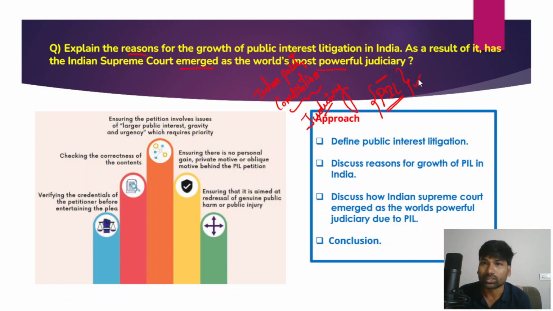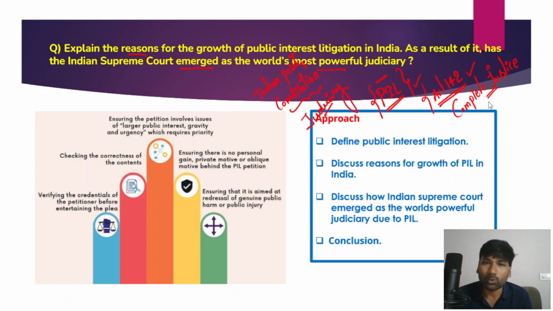And the second part of the question: because of the increased number of public interest litigations, the Indian Supreme Court has emerged as the world's most powerful court. Now I'll tell you one example, which is Article 142 of the Indian Constitution. That is, the Supreme Court is empowered to provide complete relief on any issue, right? So the Supreme Court very often uses Article 142. Article 142 deals with the power of the Supreme Court to do complete justice in any matter, right? So all these factors have made the Indian Supreme Court one of the world's most powerful judiciaries.